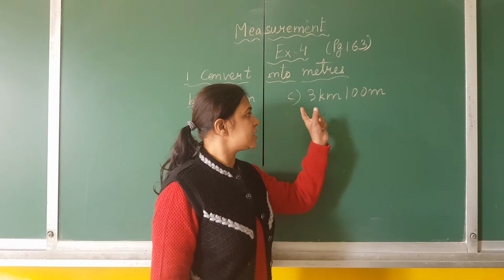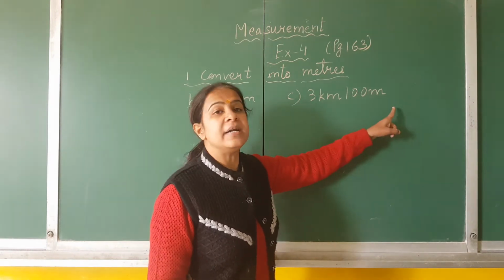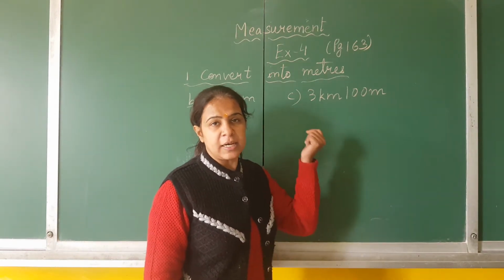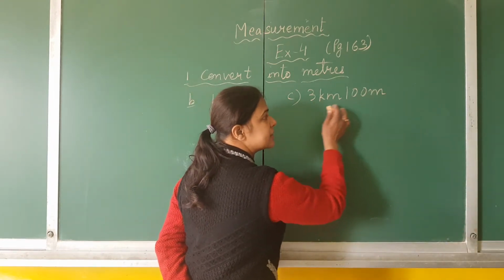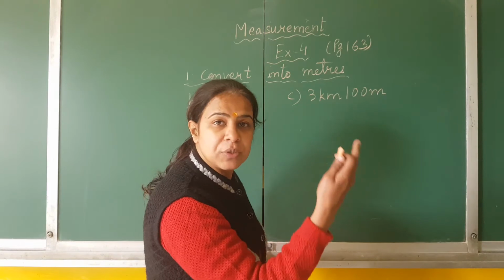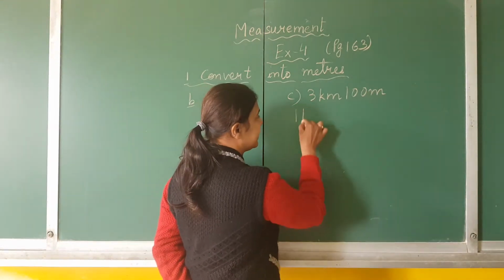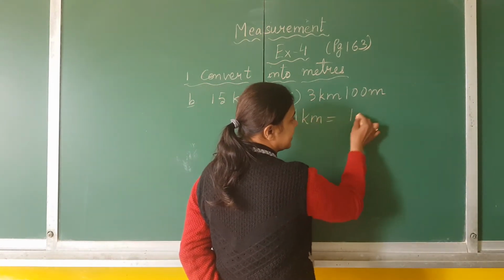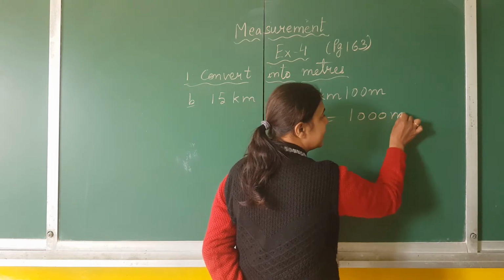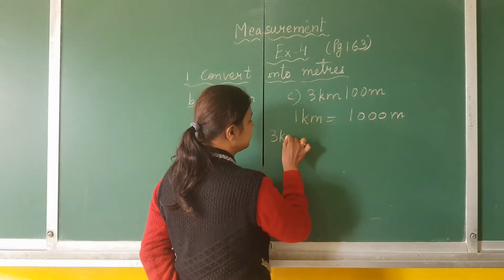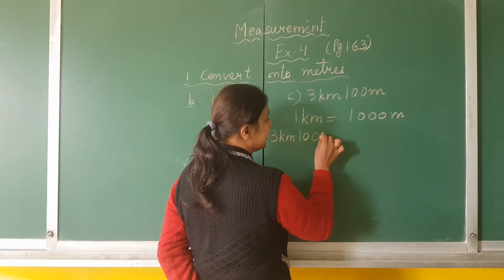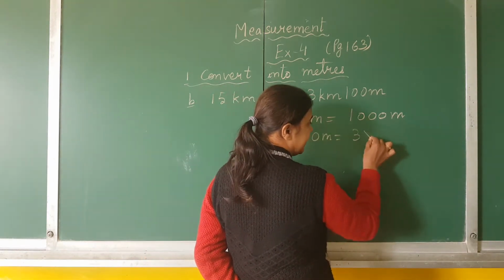See, this question is 3 kilometer and 100 meter. This total of kilometers and meters will be converted into meters. So I will write down here, 1 kilometer is equal to 1000 meter. Right? Now, 3 kilometer and 100 meter will be done like this.